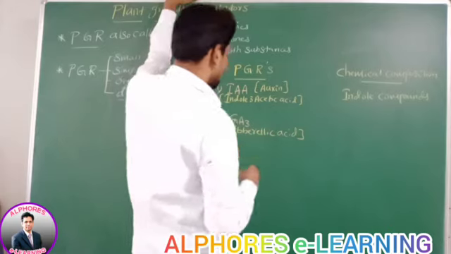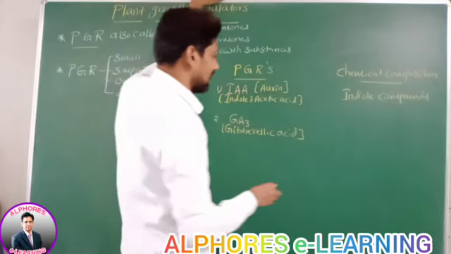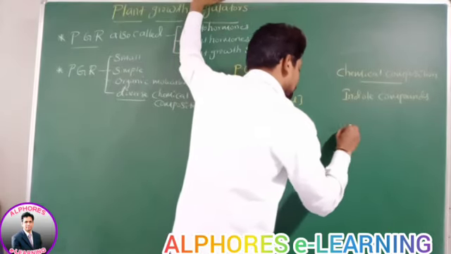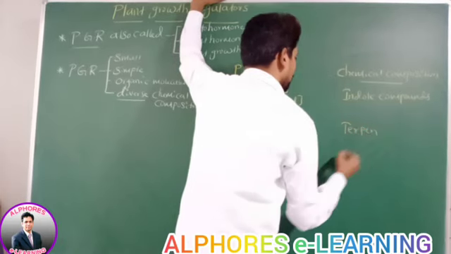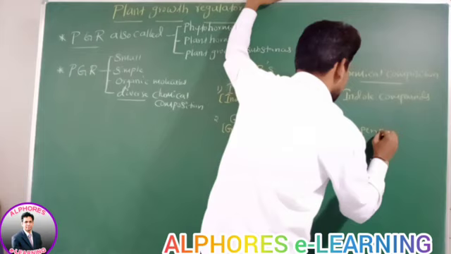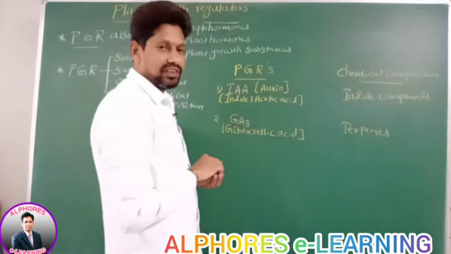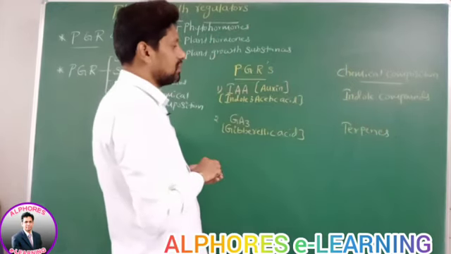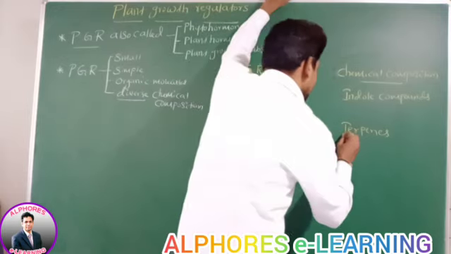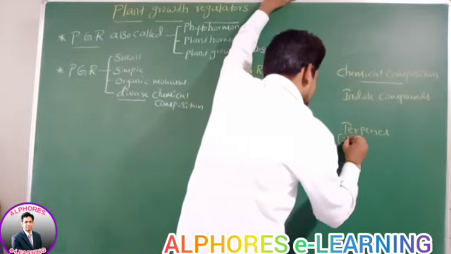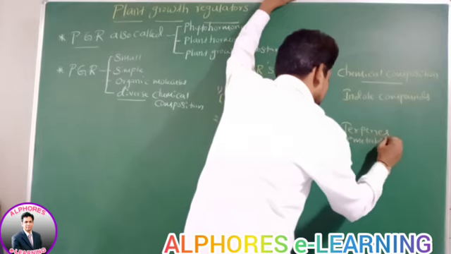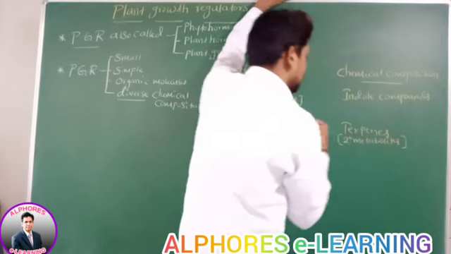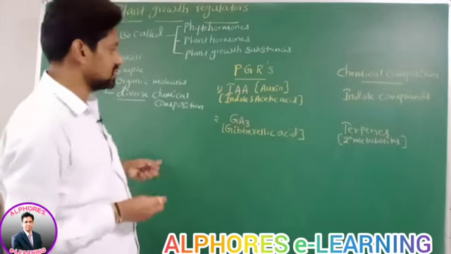Its chemical composition is terpenes. In first year we read that these terpenes are secondary metabolites. Terpenes are secondary metabolites.